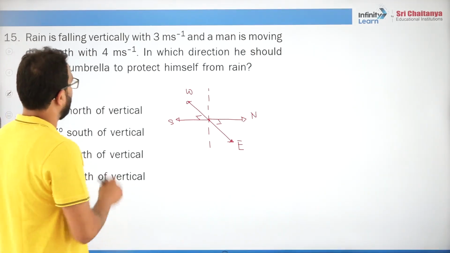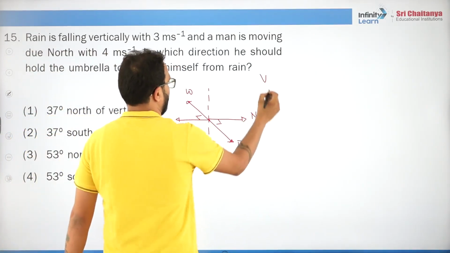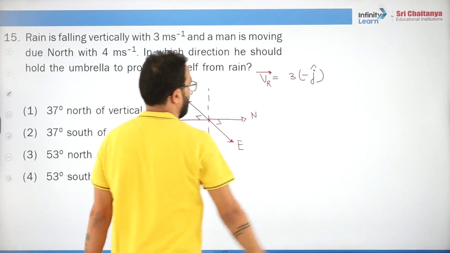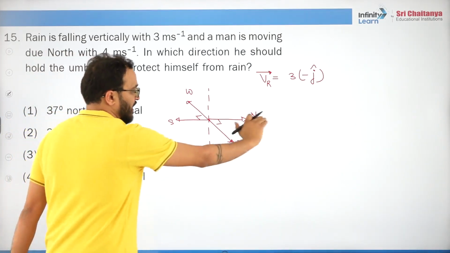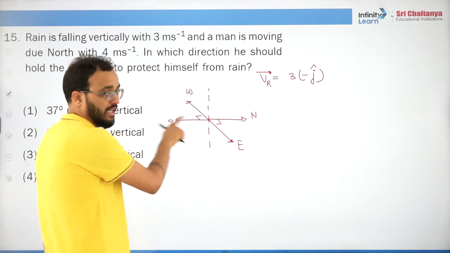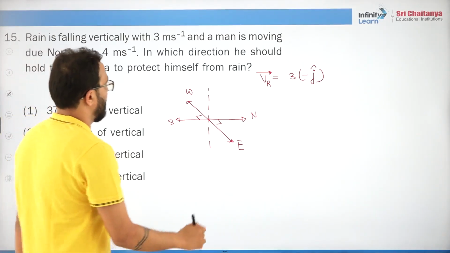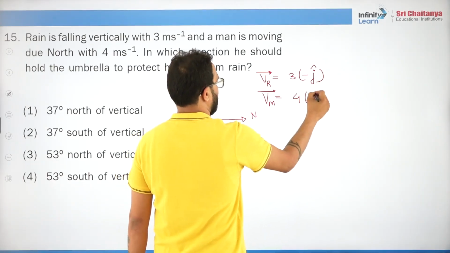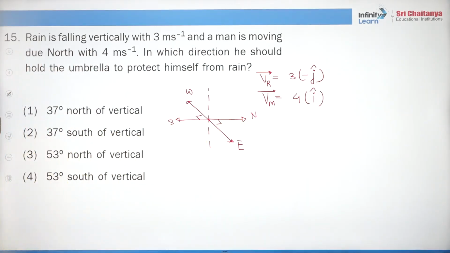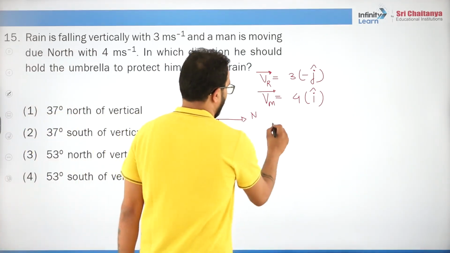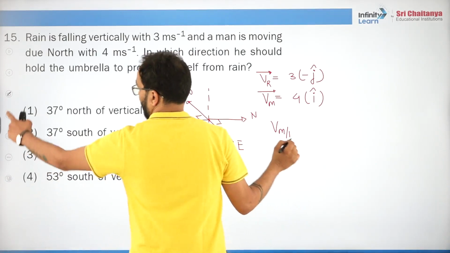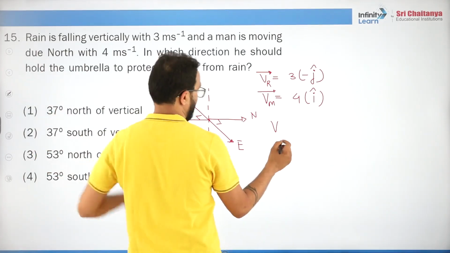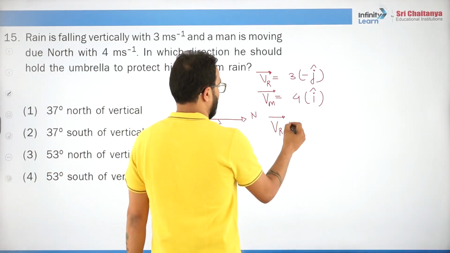Rain is falling vertically with 3 meter per second. So velocity of rain is given as 3 times minus j cap, right? We will treat this as x axis, this as y axis and this as z axis. Now velocity of man is due north, so velocity of man is 4 times i cap. Now what they need is in which direction he should hold his umbrella in order to protect himself. We need to figure out velocity of rain with respect to man. How the rain is appearing to the man, this is important.